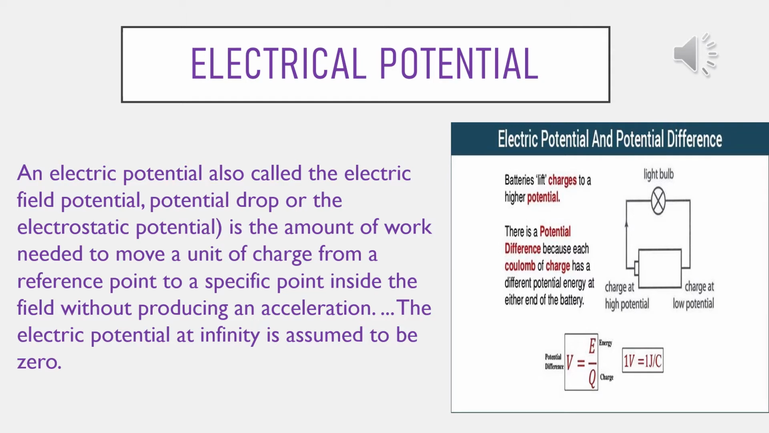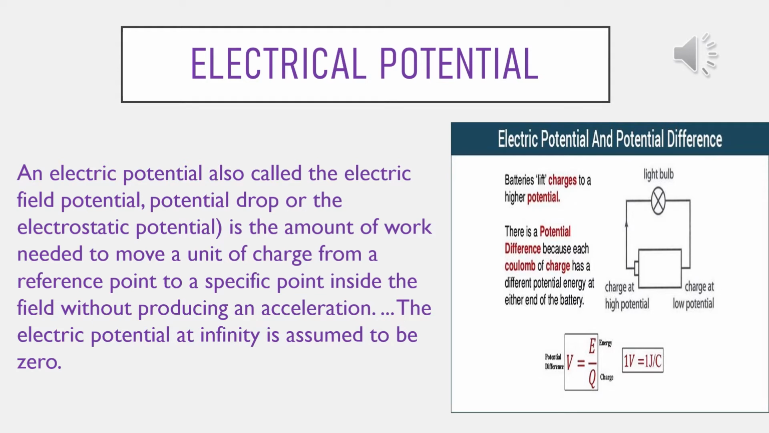That's a light bulb, in the case of a light bulb. Now here potential difference, V is equal to E by Q. E is equal to energy, Q is equal to charge. Where V is equal to 1 volt, so it is equal to 1 joule per coulomb.